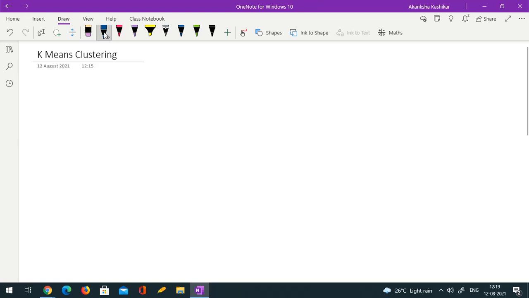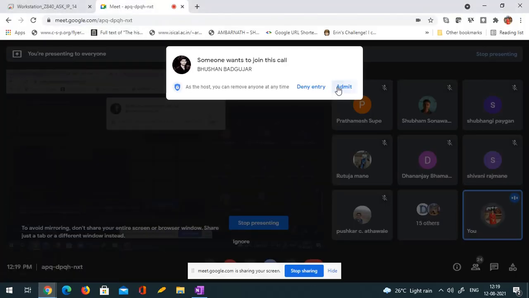Number of clusters was... Sorry, I couldn't hear you. Number of clusters is fixed in advance, say k, and in every step the observation gets shuffled. Correct. Number of clusters is fixed in advance, and in every step you will have exactly that many clusters, unlike hierarchical where the number of clusters changes monotonically. Okay. Anything else?